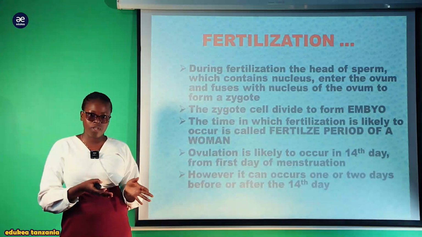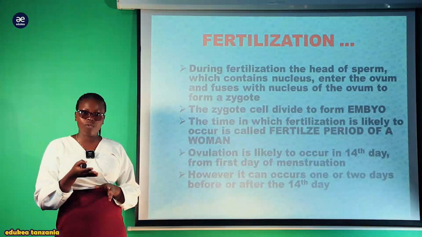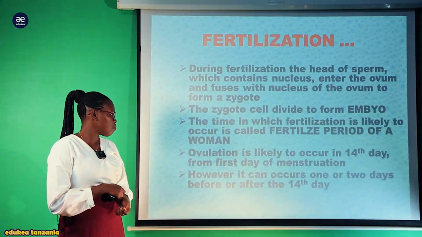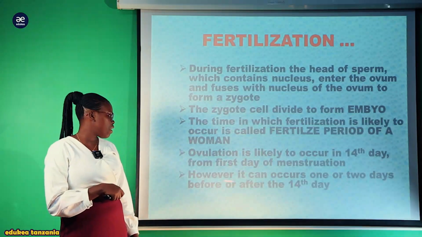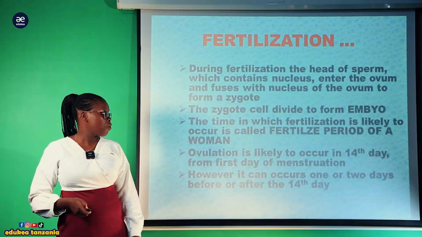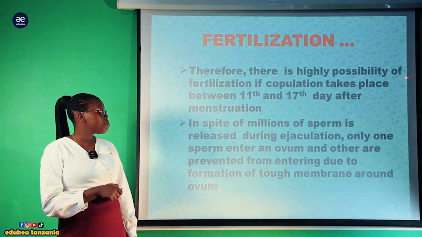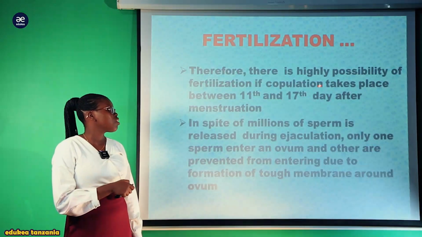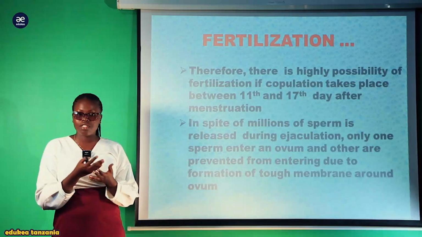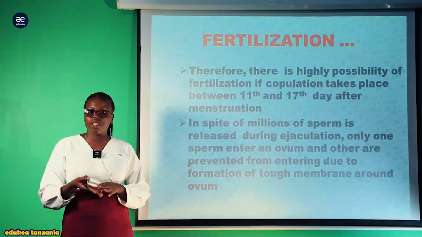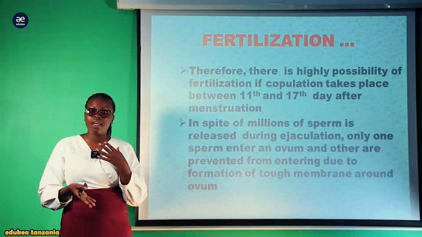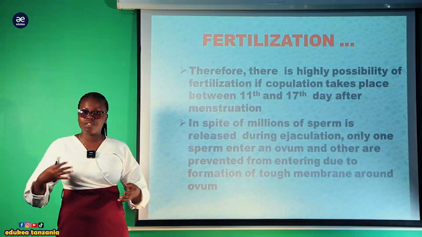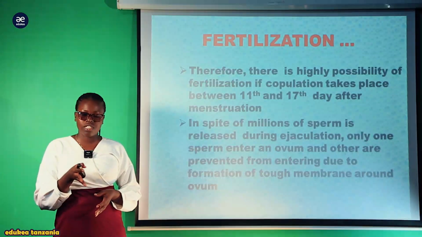A woman kama anatumia family planning anatakiwa observe carefully, kwa kuwa in case kama atakosea anaweza kupata ujauzito. So however, it can occur 1 or 2 days before and after 14 days. Kwa hiyo kwa maana hiyo ni kwamba, therefore there is high possibility of fertilization if copulation take place between tarehe 11 na tarehe 17 day after menstruation. That is what I've already explained, kwamba ovulation inatokea siku ya 14, lakini inaweza ikachelewa, inaweza ikawahi siku 2 kabla, au inaweza ikachelewa siku 2 baada ya ile 14.